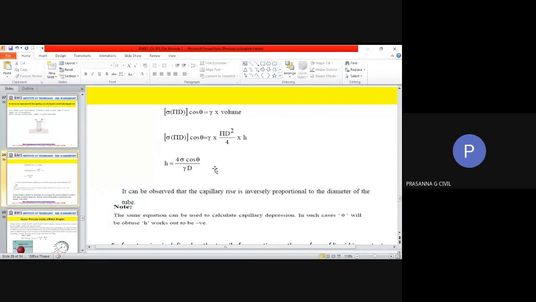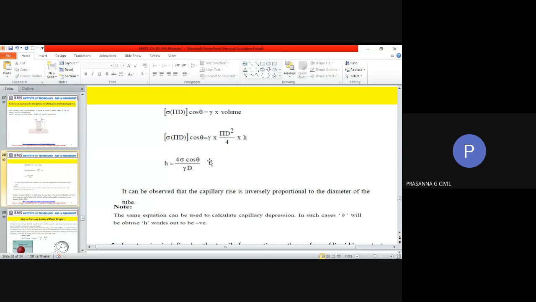If I write this in meters, I will have h in meters. Even sigma is in Newton per meter or Newton per centimeter. So all the units should be converted properly. Then I will write h in meters. If I am using some other unit, based on that I will get h. But you should remember that the unit of distance is present here, here and here. Unless you change all those units, the h value that you calculate will be wrong.